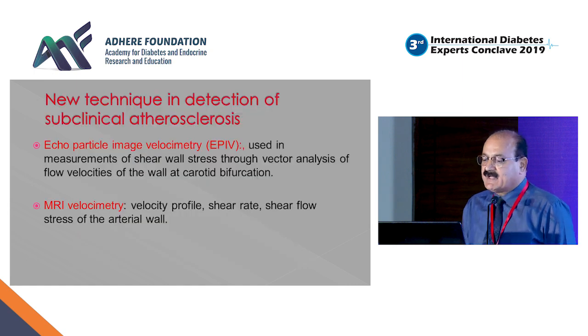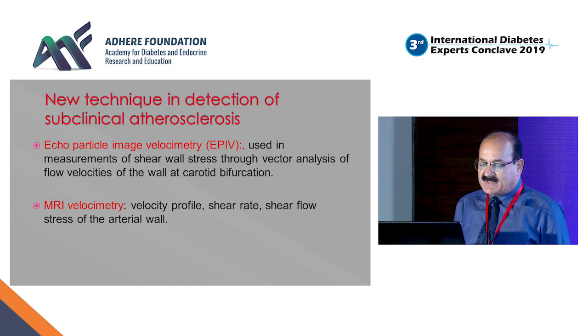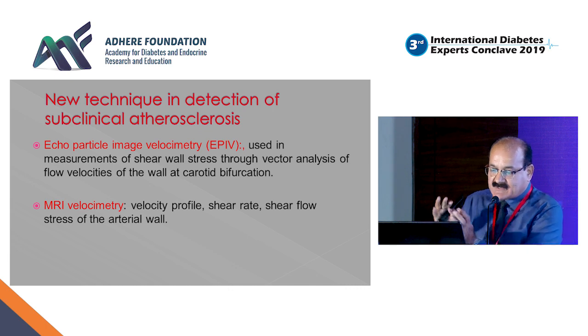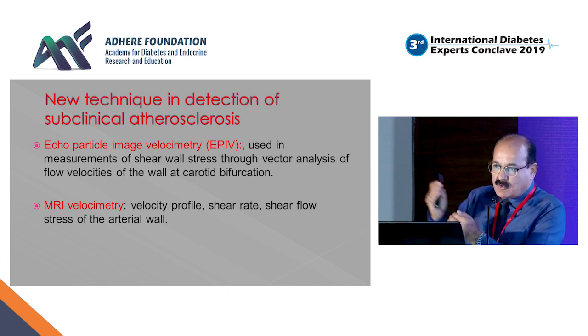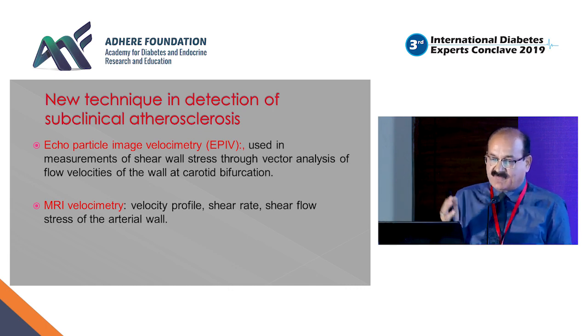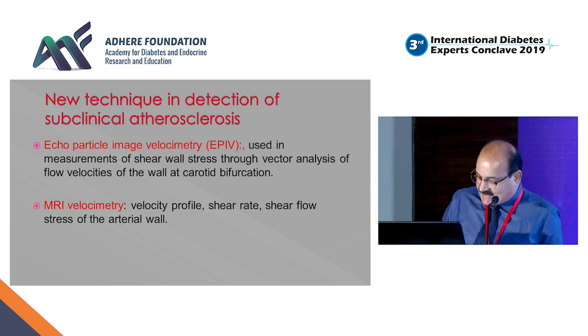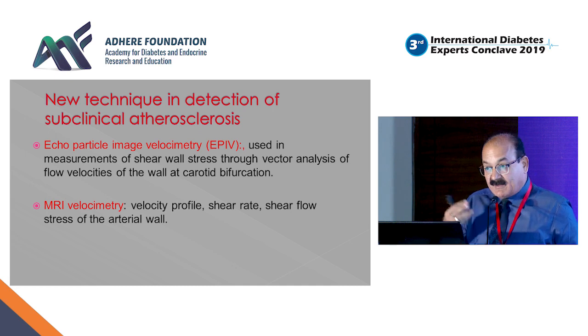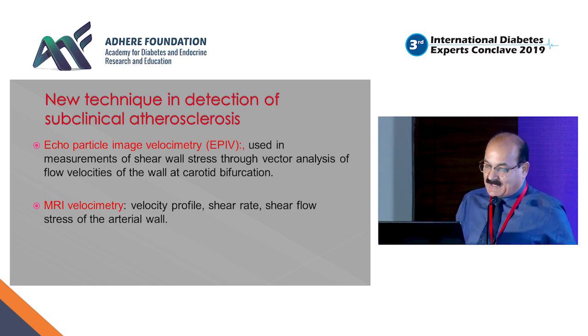Then newer techniques in detection of subclinical atherosclerosis are also getting popular. These could be echo particle image velocimetry, or it could be MRI velocimetry, which are looking for not only velocity profile, but also shear rate, shear flow stress on the arterial wall. So based on that information which you get from the arterial wall, you could predict that this patient might be having an advancing atherosclerosis, and this could be very, very important in clinical practice.